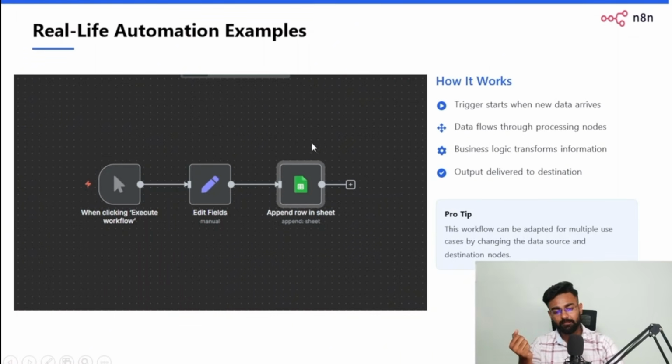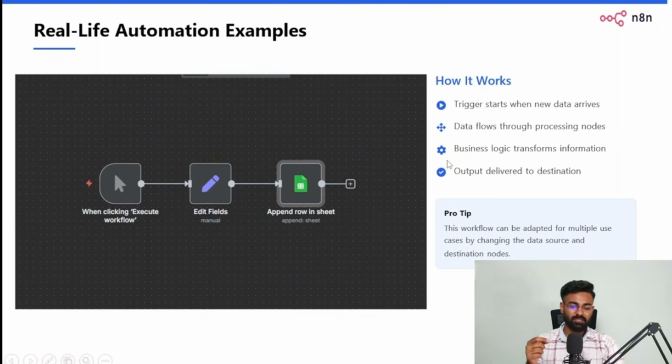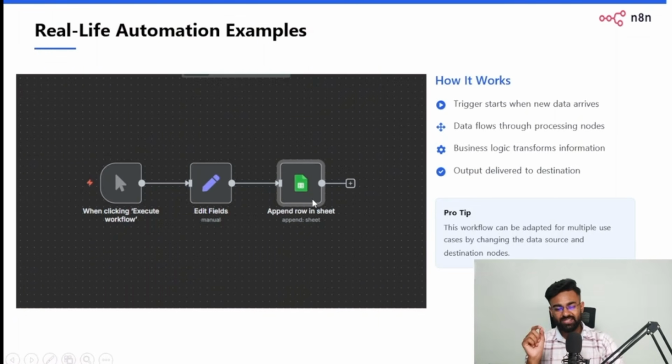provide the output. So this is the same thing which I've just told, that it's a trigger node, data flows through processing nodes, then business logic transforms information, whatever logic we want to put in here, it would transform the info, and then of course output is delivered to the destination. In this case, what destination we are keeping is the Google Sheet, right? So in the Google Sheet, we want the output to be present, right? You can keep it anything, you can keep Airtable, you can keep Google Docs, whatever you want, right? Your own CRM options. There's a lot of output options that you want to put. Any node can act as an output. It's totally up to you.